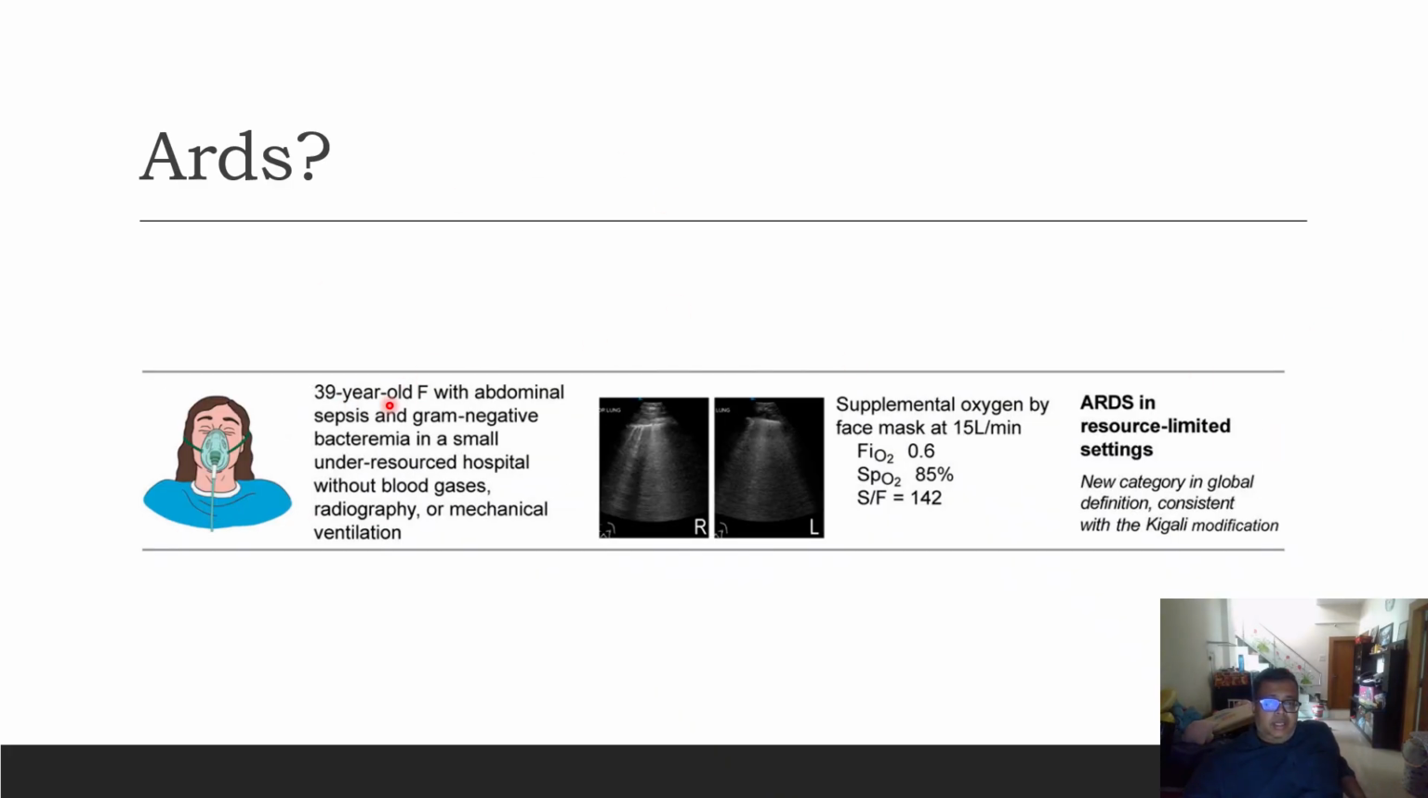Again, if we see a 39-year-old female with abdominal sepsis, gram-negative bacteremia in a small under-resourced hospital without blood gases, radiograph or mechanical ventilation. They just have an ultrasound and they put the ultrasound on to look for B lines. So there was presence of B lines. Supplemental oxygen was provided at 15 liters. SpO2 was 85. SF ratio was 142. So according to the ARDS resource limited new category, again this will be ARDS.